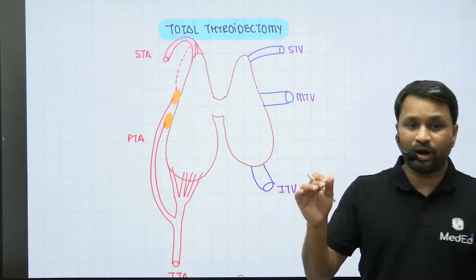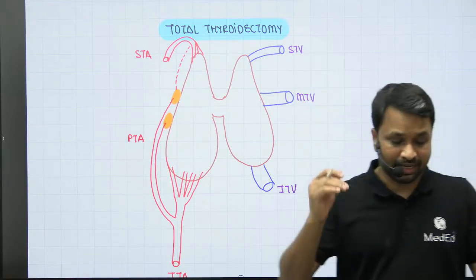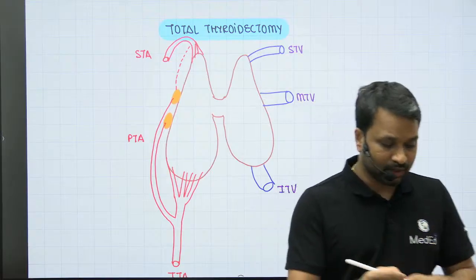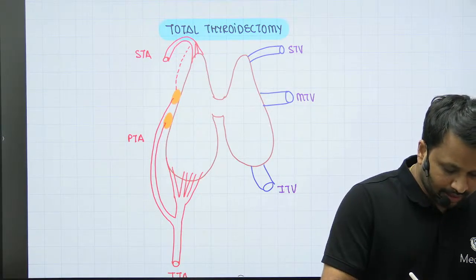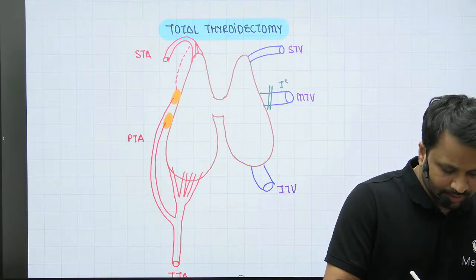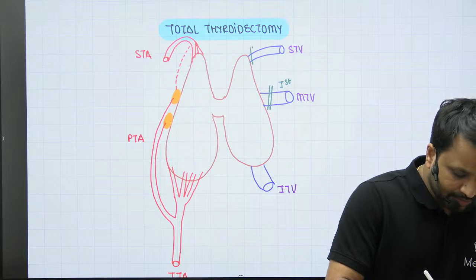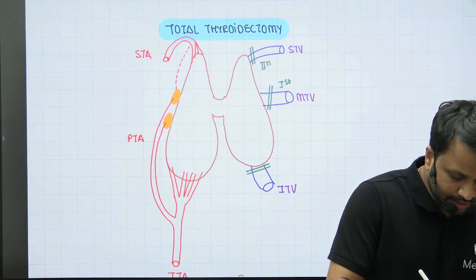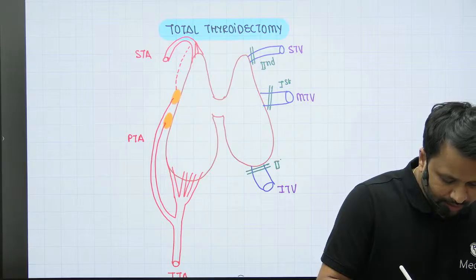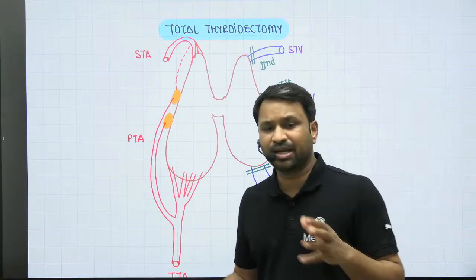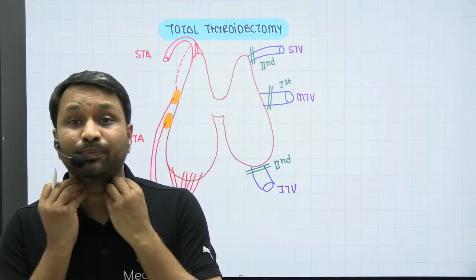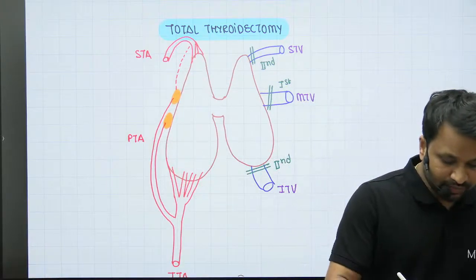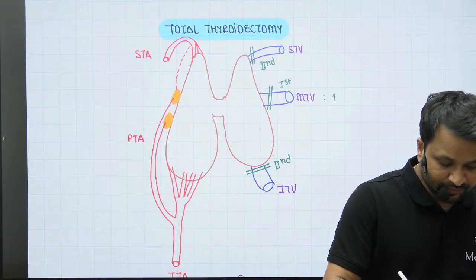And now, what are you going to do to remove the entire gland? The first thing that I would like to ligate, especially in head and neck surgeries, is the vein. So I would like to ligate the middle thyroid vein. After you've ligated the middle thyroid vein, I will go ahead and ligate the superior and the inferior thyroid vein. There is no exact sequence. We usually mobilize from the superior pole, then go to the inferior pole. If you have to choose one best answer, always ligate the middle thyroid vein first.